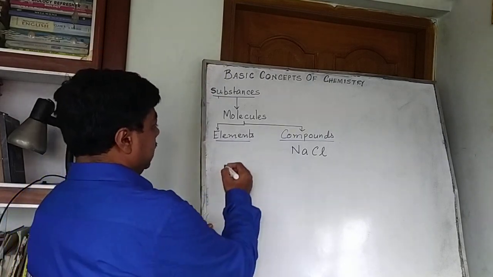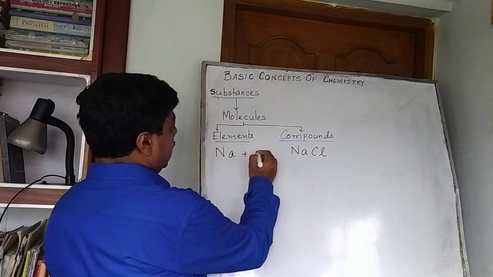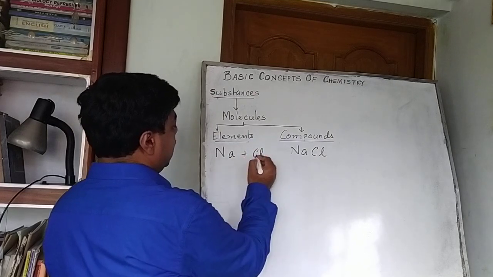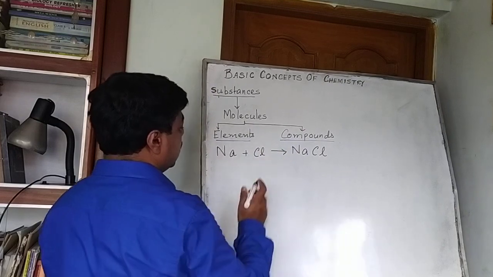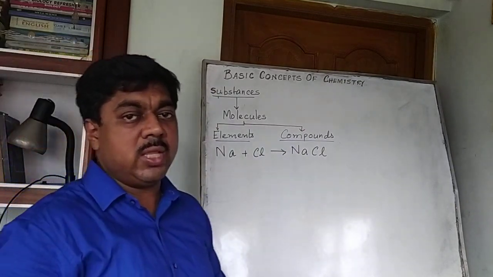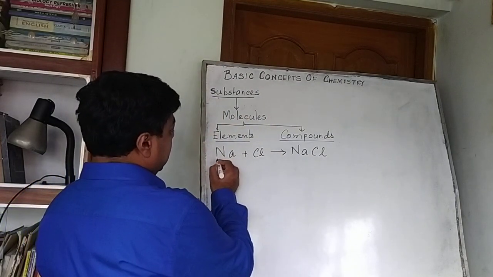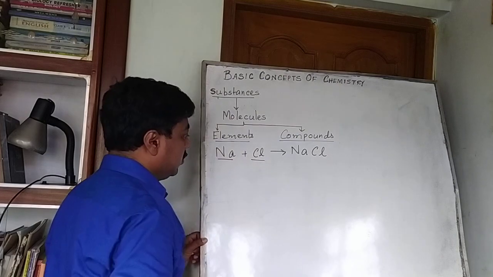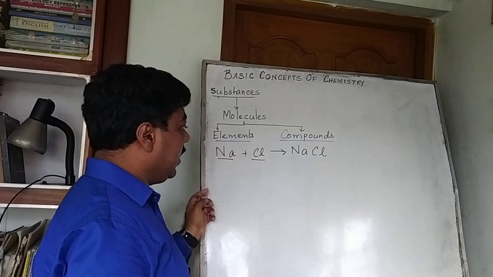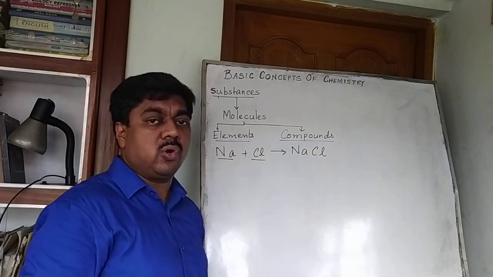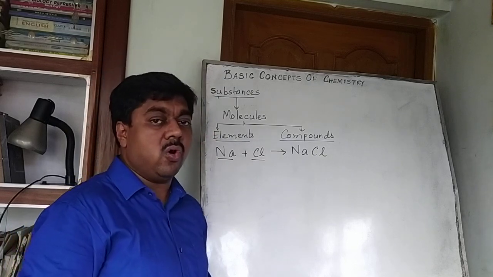This NaCl is made up of sodium and chlorine molecules. So here we can say that sodium and chlorine are the elements and NaCl, sodium chloride, is the compound, that is to say the common salt.